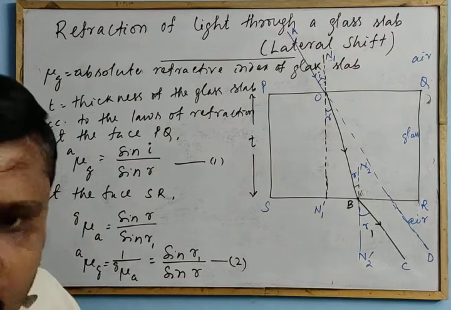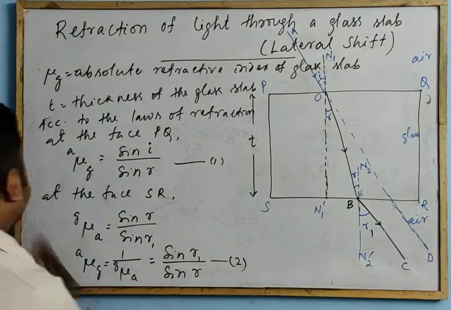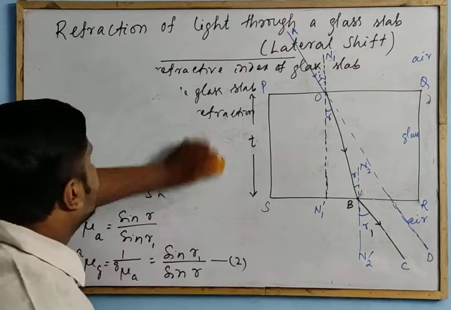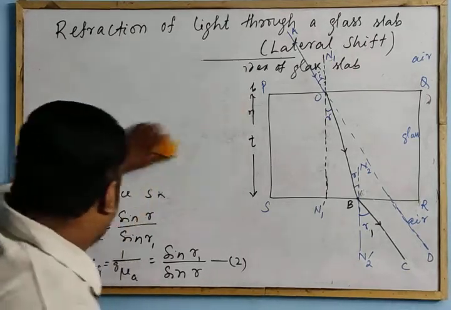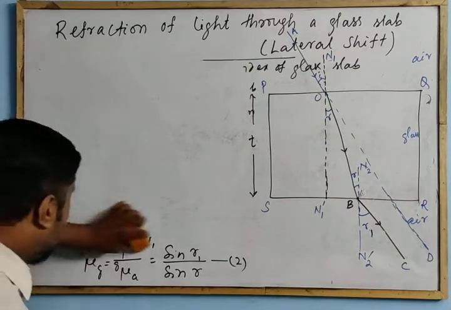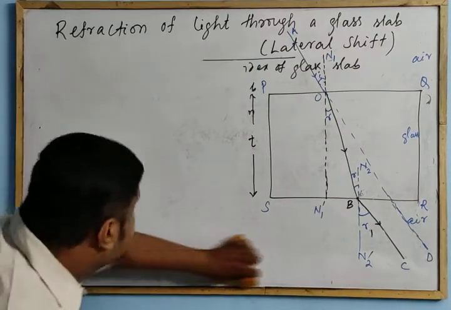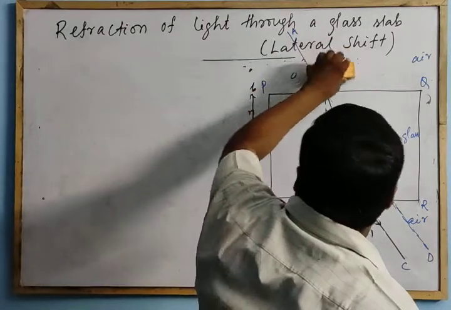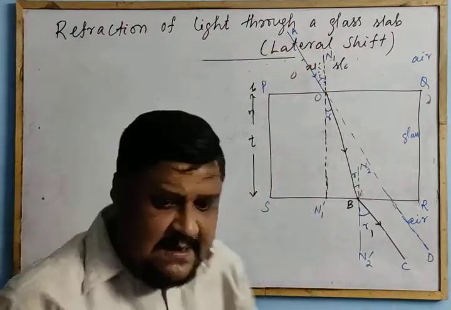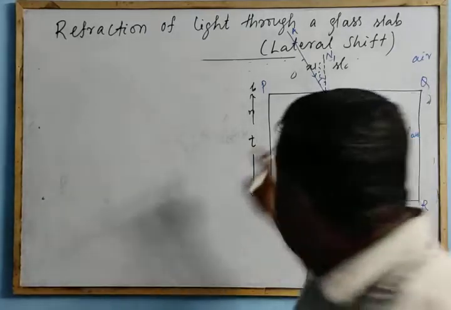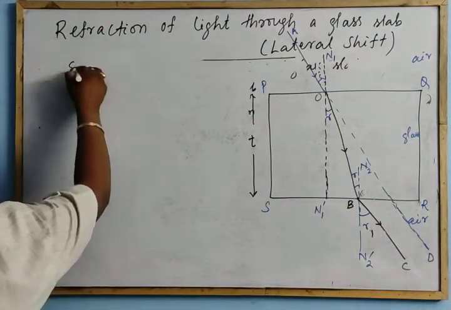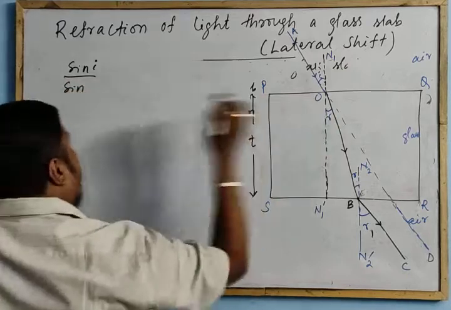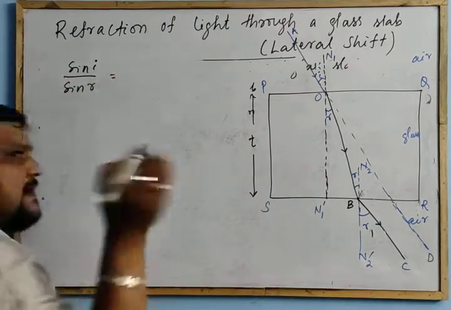Equating equation 1 and 2. Now equate equation 1 and 2. What will you get? Sin I by sin R, because the LHS of equation 1 and 2 are the same.